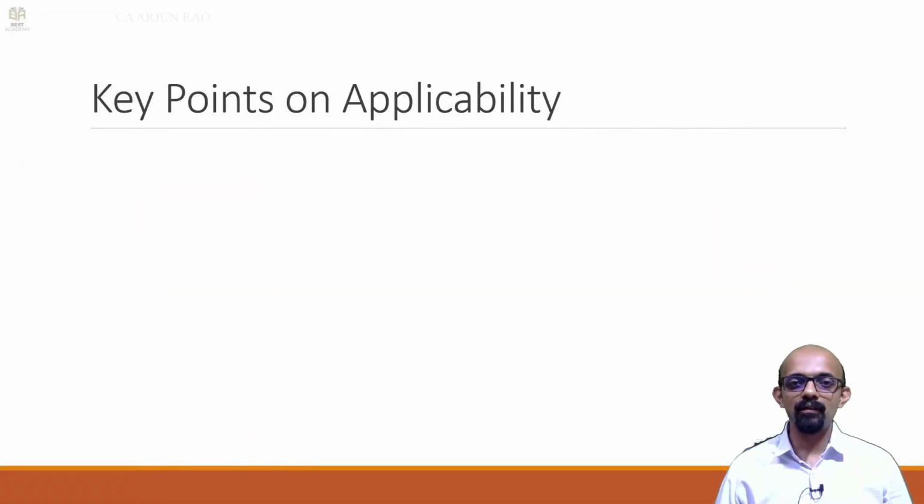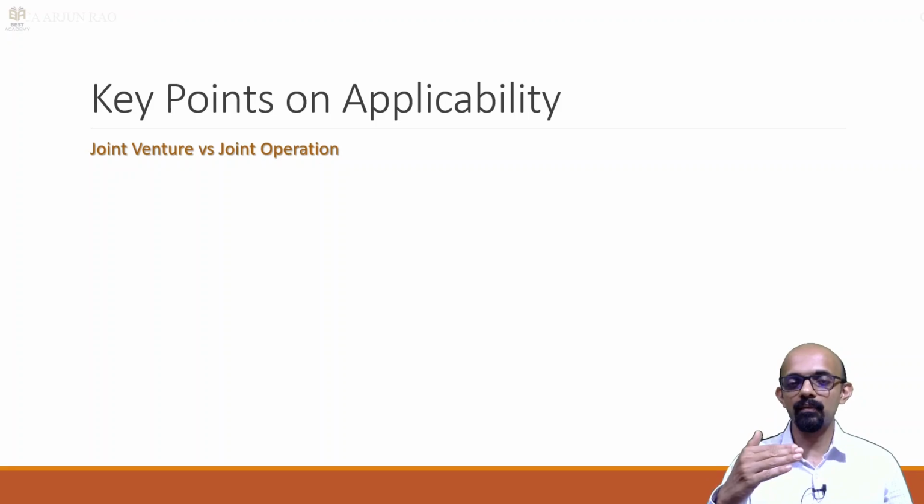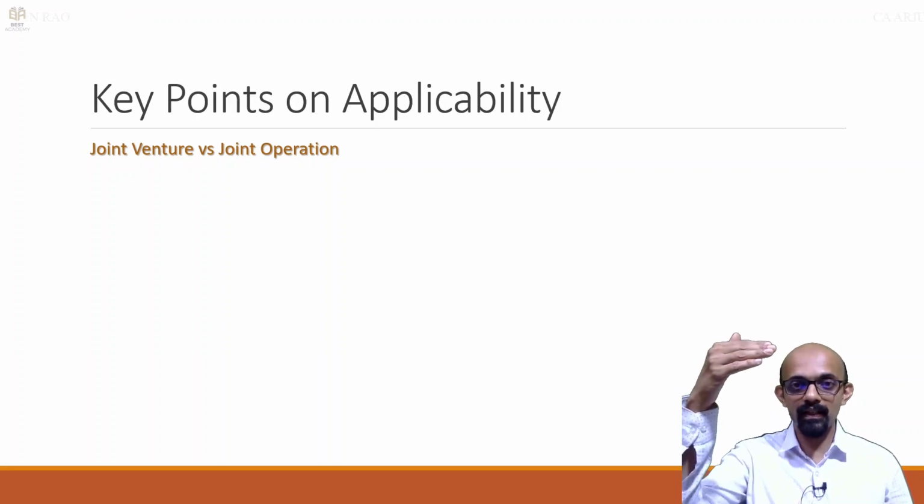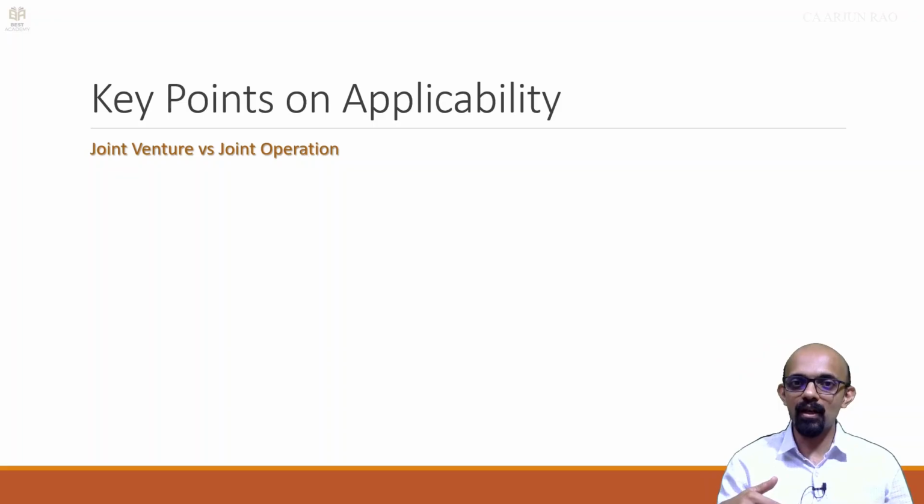The next point that we are going to see is relating to joint venture versus joint operation. So we have seen that if a company is a holding subsidiary, associate or joint venture of another company which is covered by Ind AS, then by virtue of this relationship, the first company gets indirectly covered, right? So it's holding subsidiary, associate or joint venture.